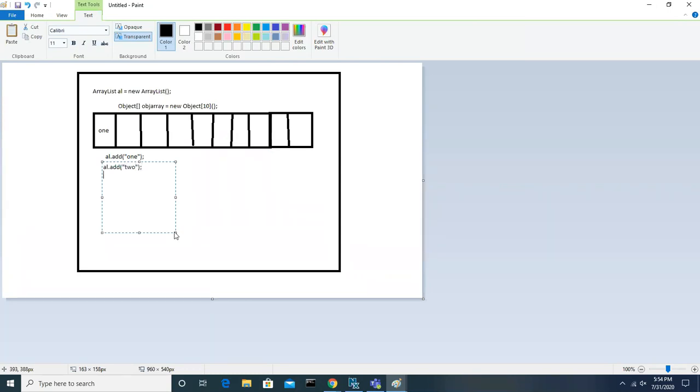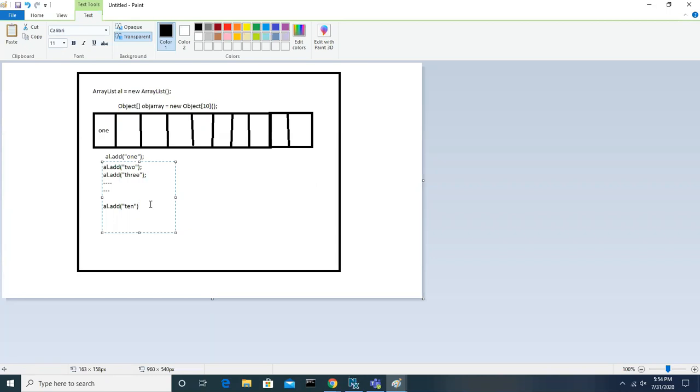For your understanding, I'm just adding some dynamic strings, 1 or 2, 3. Like this, if I call al.add of 10.